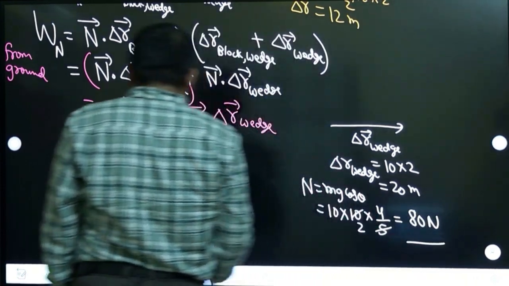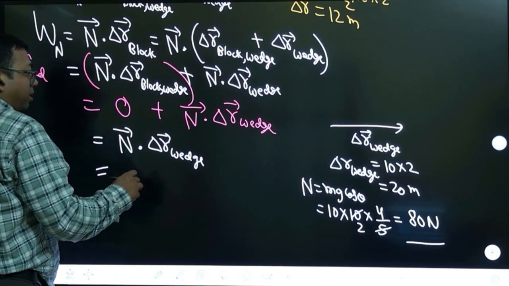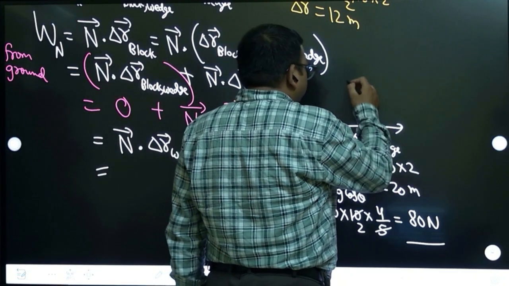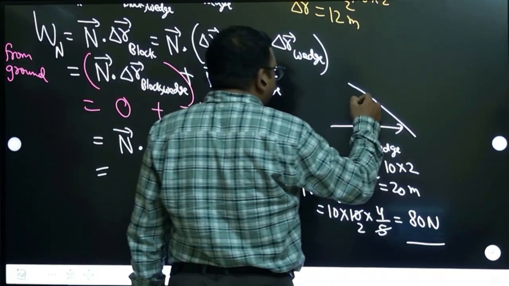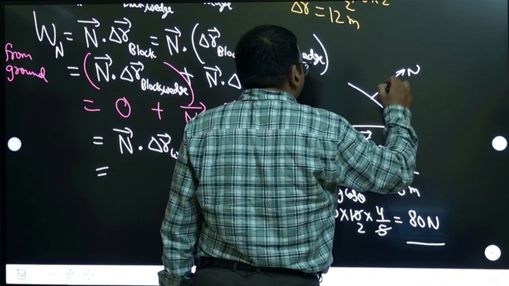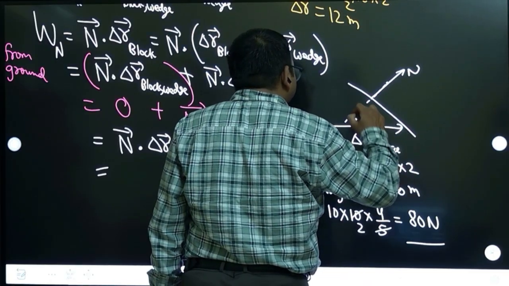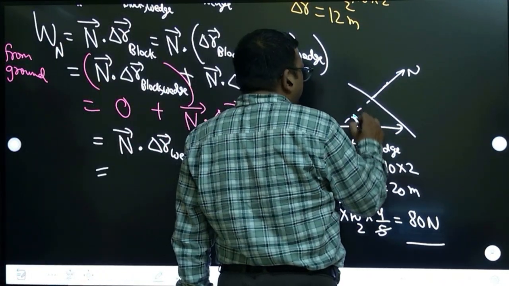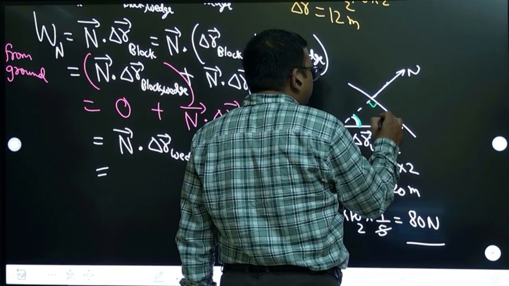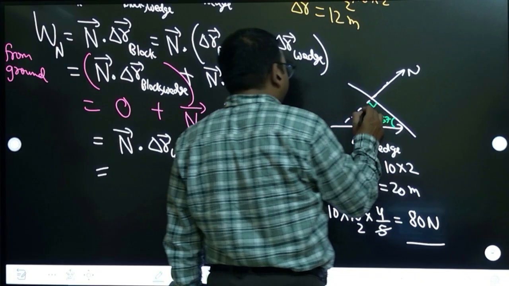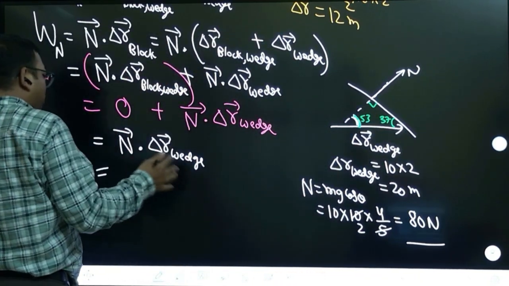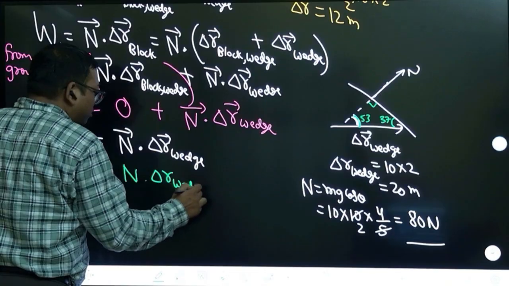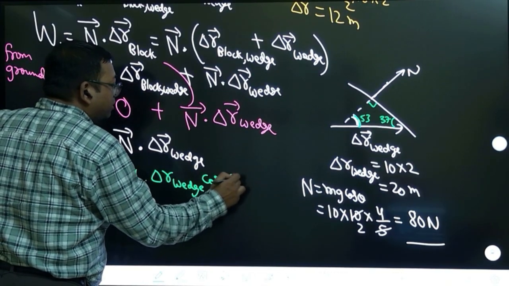So we know the normal magnitude, but what is the angle between this normal and the wedge direction? Remember, this is the wedge direction and normal is like this way. Can you tell what this angle is? Because this is 90 degrees, this is 37 degrees, so this is 53 degrees. Yes, correct. So this is what we are now going to open: normal magnitude, magnitude of displacement of the wedge, into cos of 53 degrees. This will be the answer.